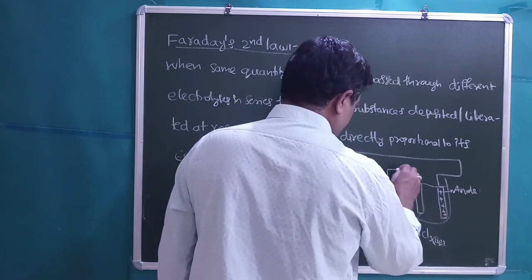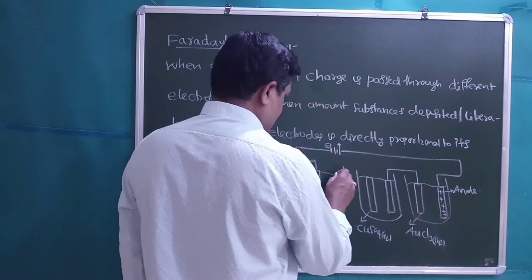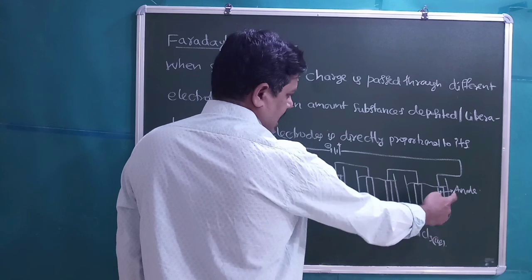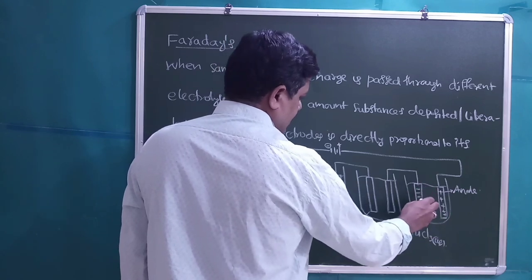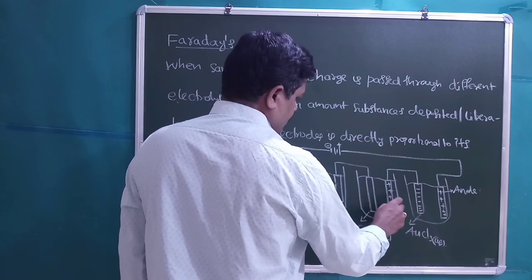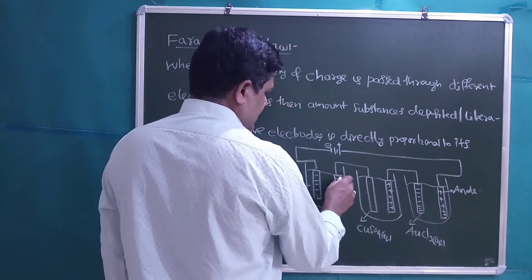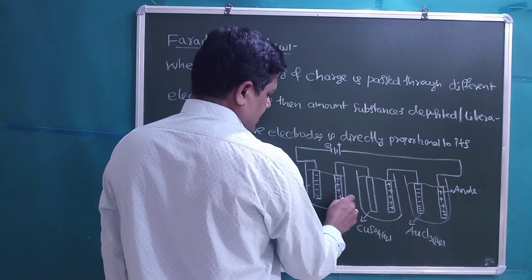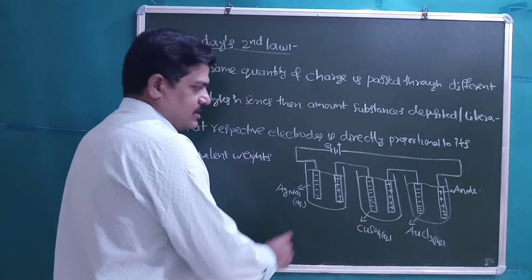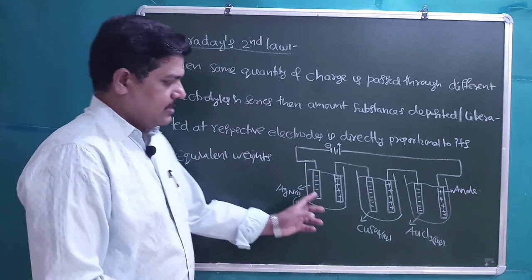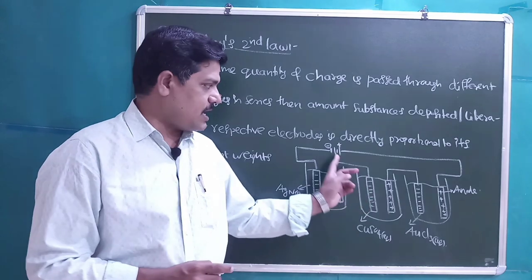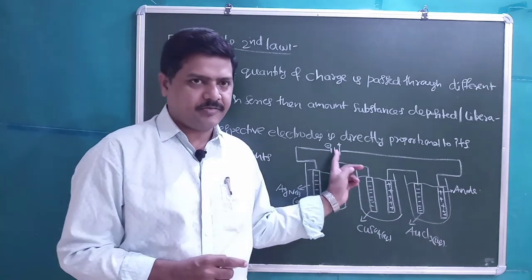Then these are connected through the series connection. These are right: minus, plus, anode. Then this is negative, this is cathode. Then this is anode, plus. Then this has plus anode. This is a cathode. Then students, for this electrolysis process, 3 different electrolytes in series, same quantity of charge is